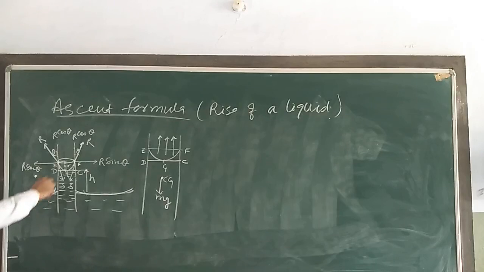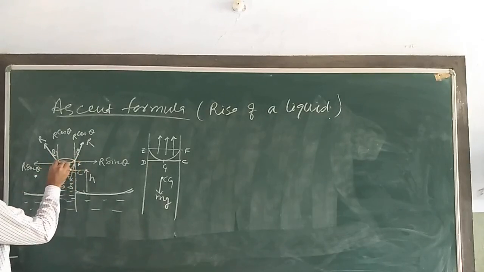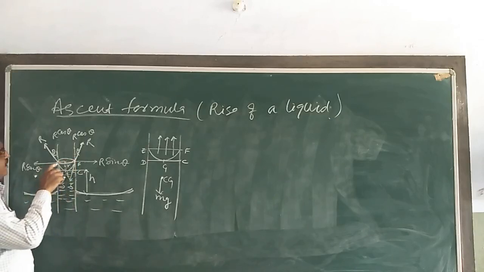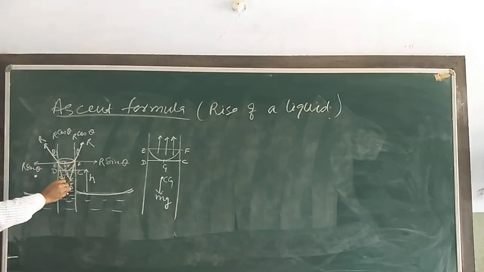The force of surface tension tends to make the area of the free surface minimum. It acts downwards along the tangent to the liquid meniscus at the point of contact, you can see here E and F. This is the force of surface tension. We are drawing a tangent here.